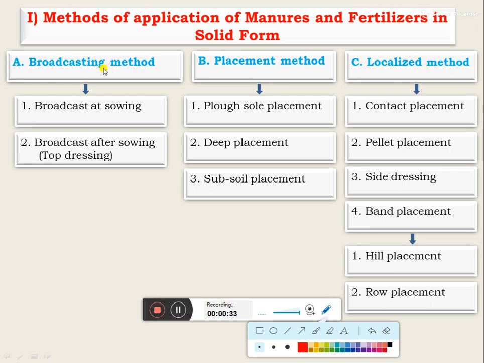In case of broadcasting method, again divided into two subtypes, that is broadcast at sowing and then broadcast after sowing, that is the concept of crop dressing. In case of placement method, there are different types, that is plow soil placement, then deep placement, then subsoil placement. In third one, that is localized placement, divided into different types, that is contact placement, pellet placement, then side dressing, then band placement. In band placement, they are again divided into subtypes, that is the hill placement and the row placement. These are the methods of application of manures and fertilizers in solid form.